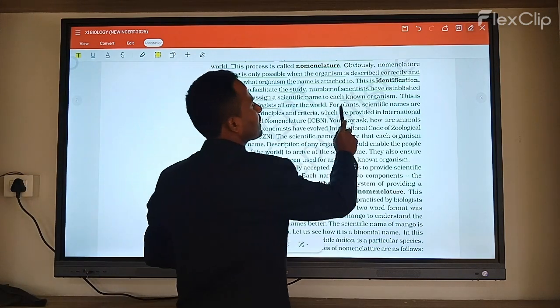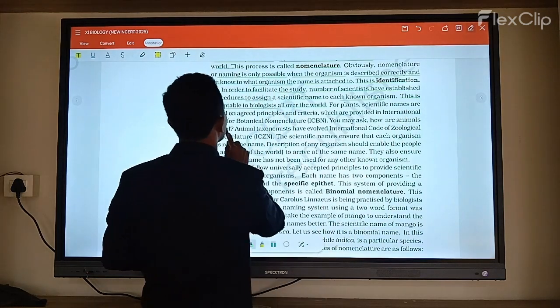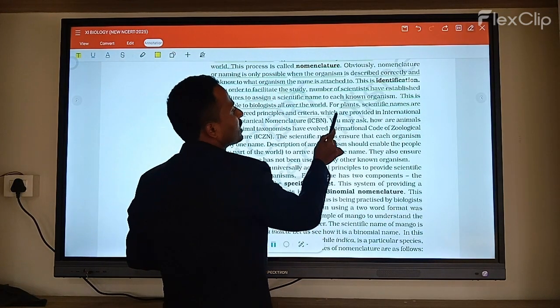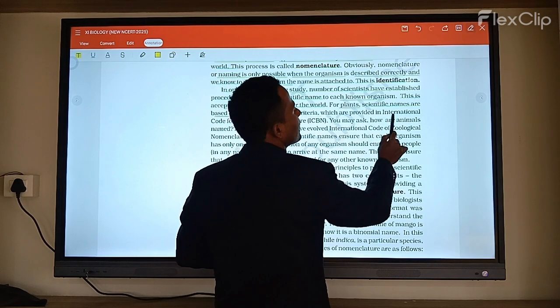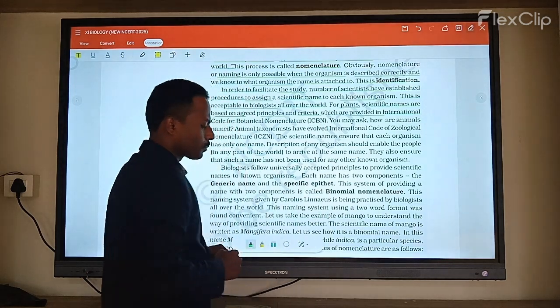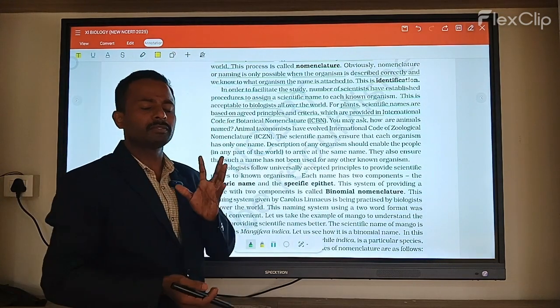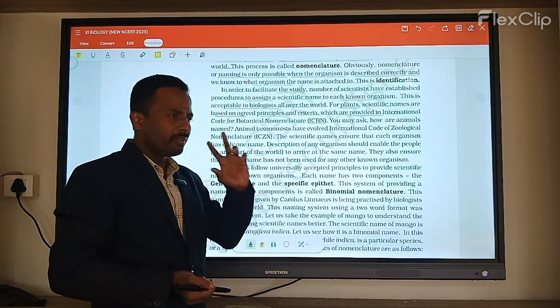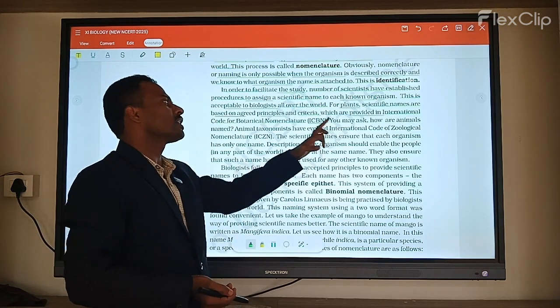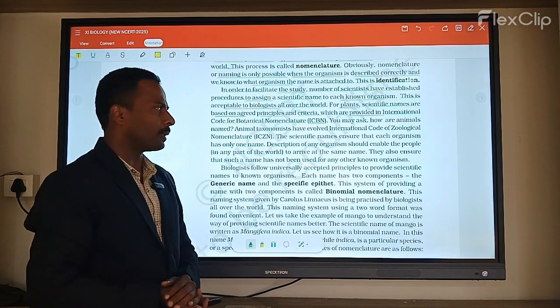Now for plants, the scientific names are based on agreed principles and criteria, which provide an international code for botanical nomenclature, that is ICBN. So when we make a particular name for any species, we compulsorily take some rules and regulations from ICBN. It means what? International Code for Botanical Nomenclature.